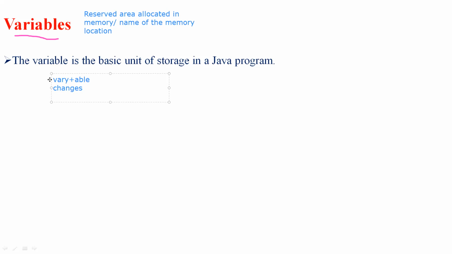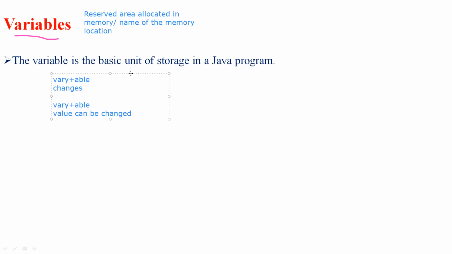So vary plus able eventually means that the value of a particular variable can be changed.